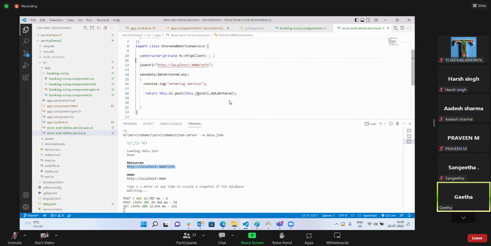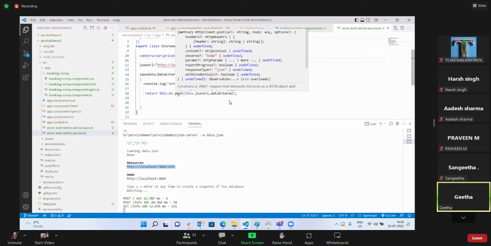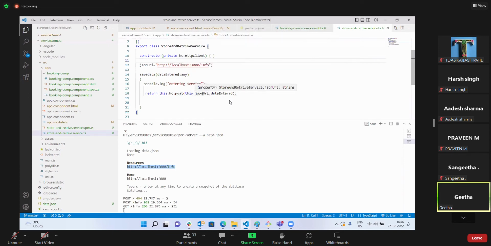That object sends a post request to this URL, with the data we have entered. So it creates a connection to your server, and an observable is returned to us.